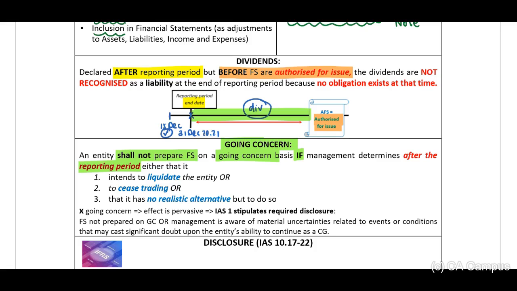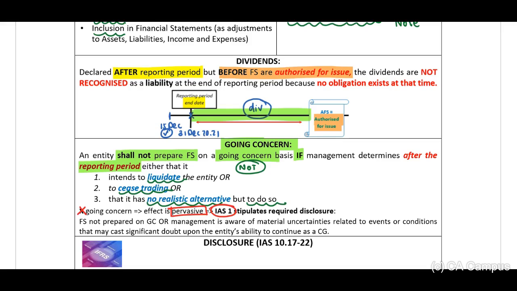Therefore, if they identify between this green section that the entity intends to liquidate or stop trading, that it has no realistic alternative but to do so, to stop trading or to liquidate, the financials will not be compiled based on a going concern. Therefore, if we identify that it's not a going concern, the effect will be pervasive.